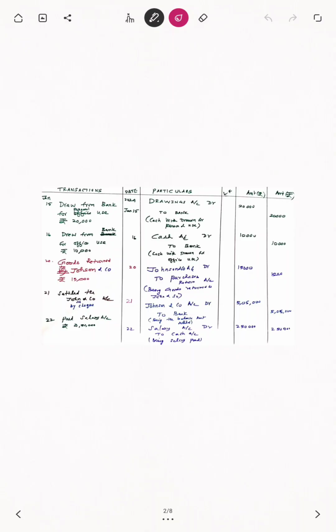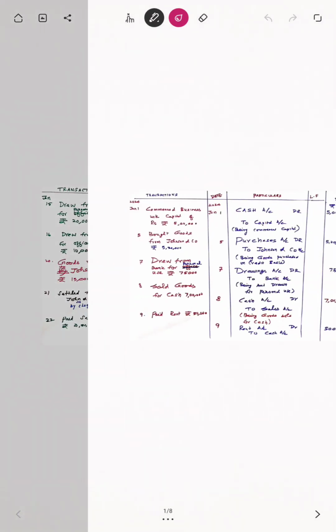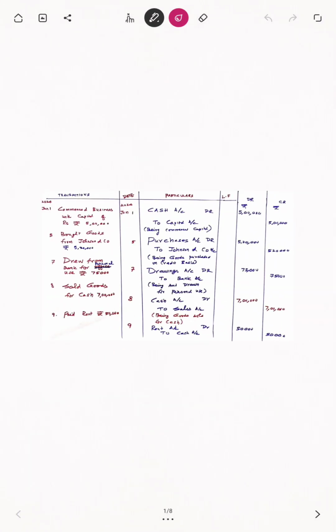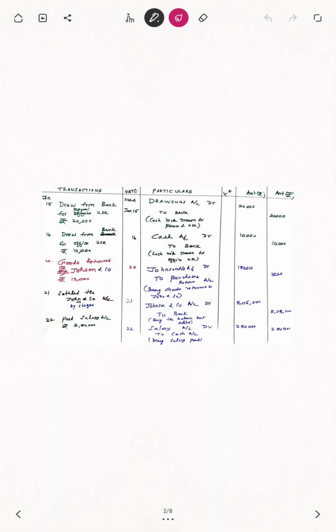Okay. Next, drew from bank for personal use. Already I explained this concept, so there is no need to explain it again. You refer to the previous transaction. See, drew from bank for personal use, already the 75,000 transaction I explained. The same transaction, the same meaning. That's why I won't explain this sum, my dear students. Based on that, you refer to that. Okay. Next one is what?